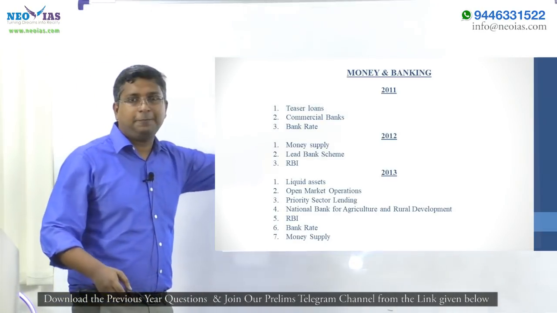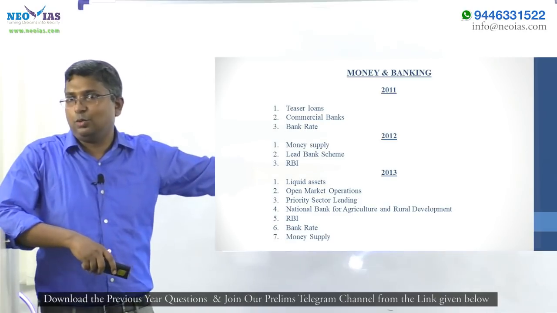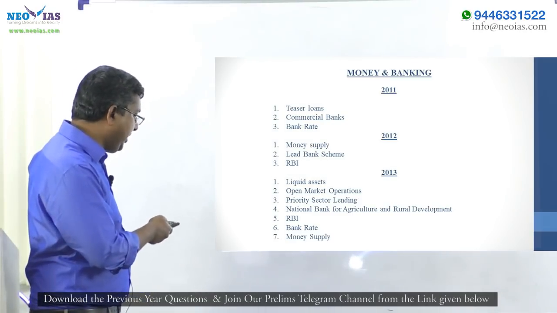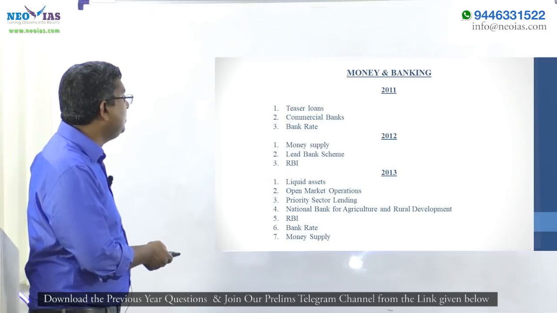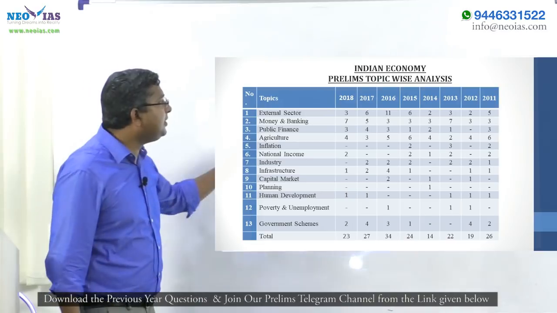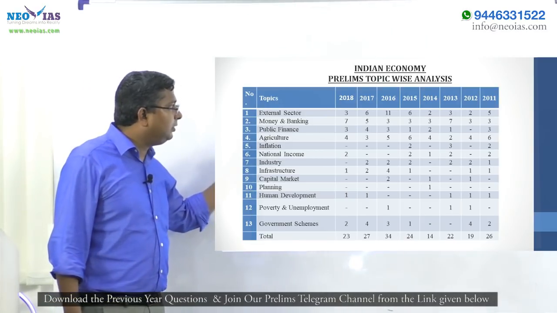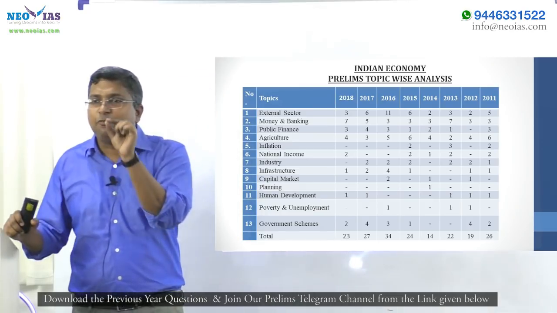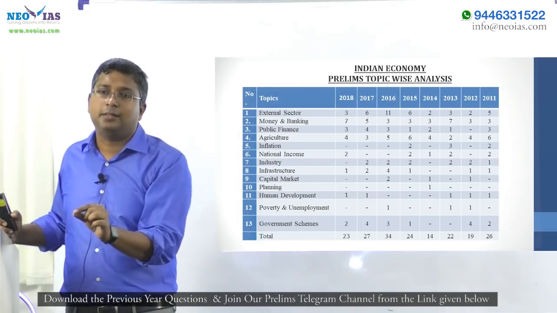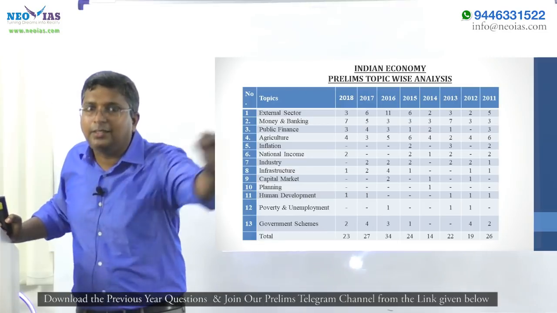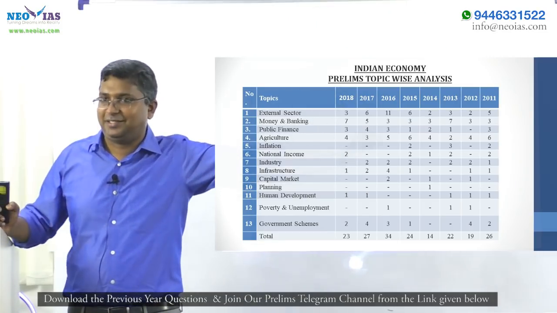Now comes the money and banking topic. I'm going back just to show you the relative importance of money and banking. See, in the last 2 years, money and banking is the one and only topic which is consistent, minimum 3 questions.